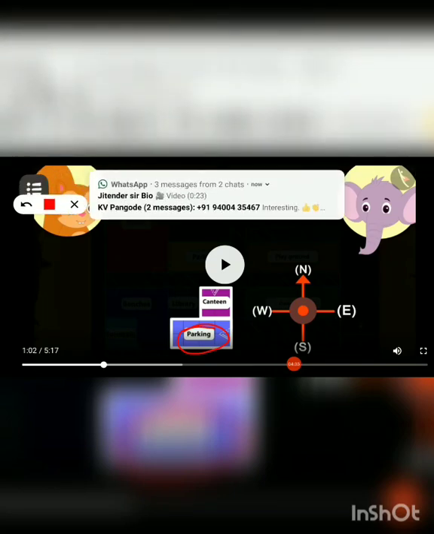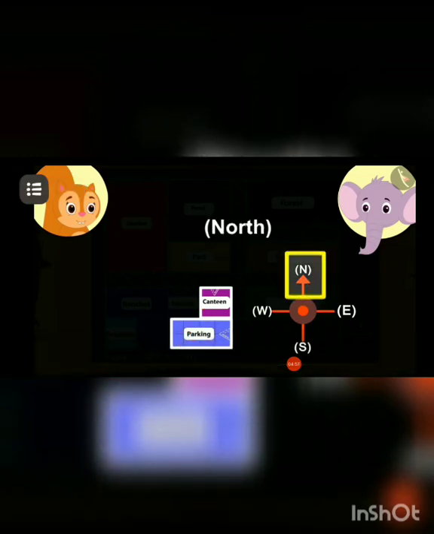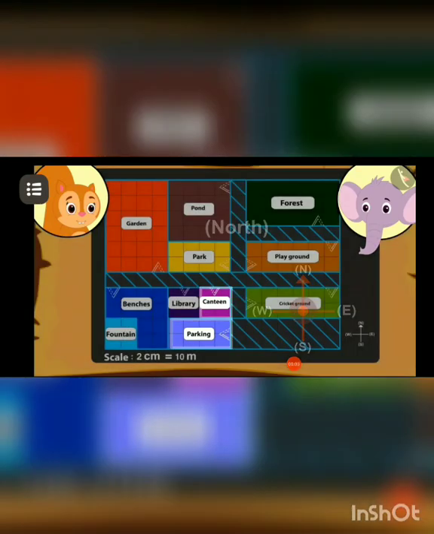Okay, so I hope your answer is the same as the answer given in this video. Definitely they have to move in the north direction because they are here and they want to go to the canteen, so they will move upward, and upward direction is the north direction. Am I clear? So this will be the answer. Let's see. Correct. Towards the north.